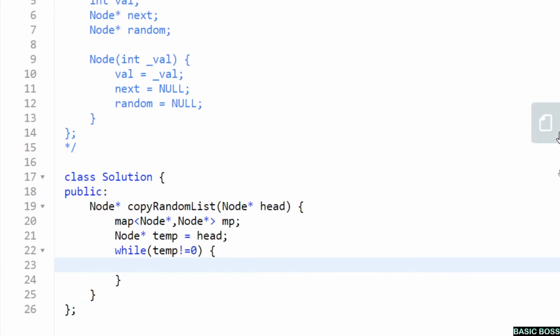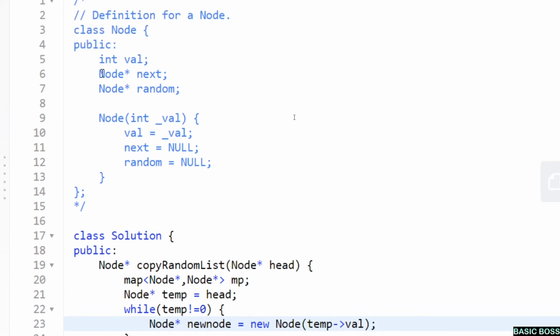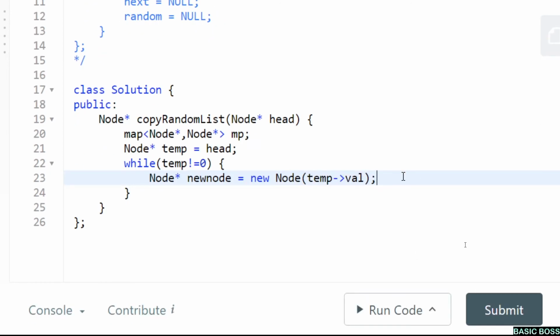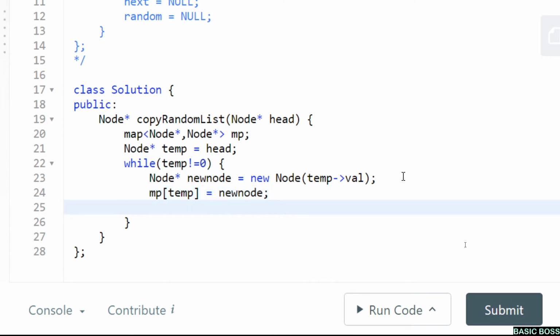The moment I have a node, I need to create a new node. So let me do that. I am naming the new node as new node itself. There's no problem in that. While I'm creating a new node, I need to pass temp val so that the new node will be initialized with temp val. So temp val is the value that will be copied to the value part of this node. Once I've done that, I need to store it in the map. So mp of temp is equal to new node. New node is the new node and temp is the original node. And I need to update temp.